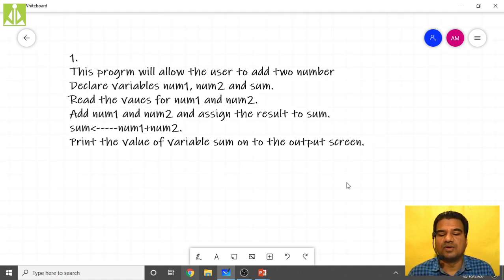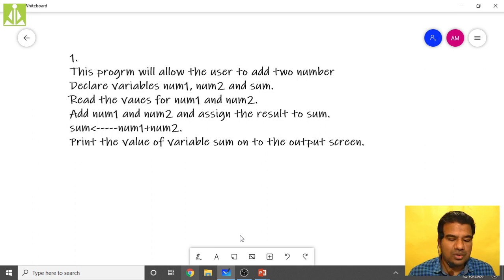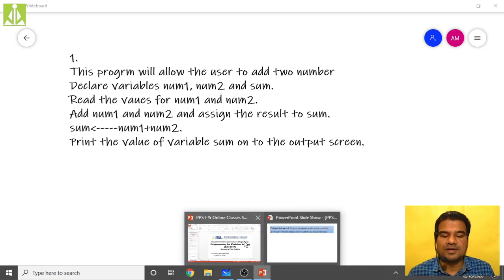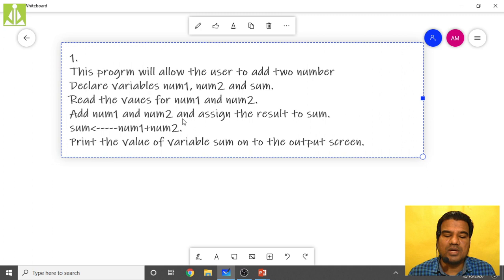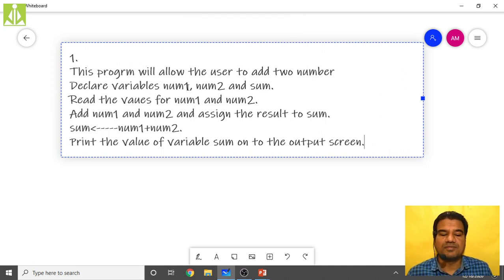Hopefully you understood. So the next problem statement is the same thing as we are doing over here, but for sub, I mean subtraction. Declare the variables num1, num2 and sub for subtraction. Read the values of num1 and num2.